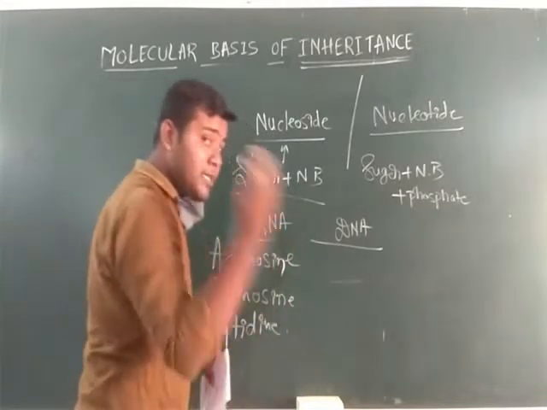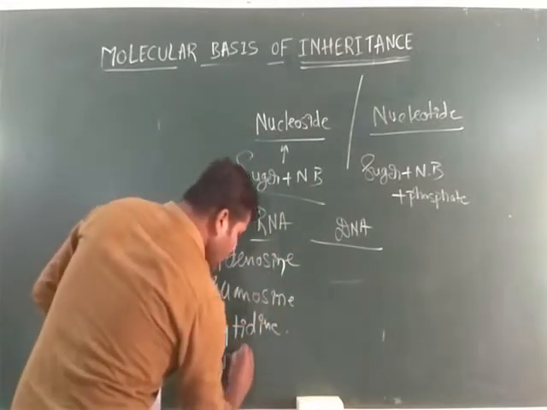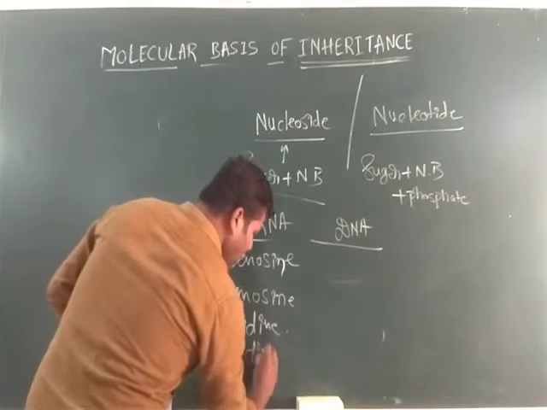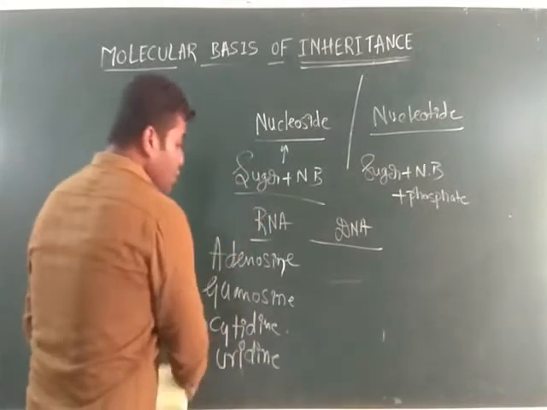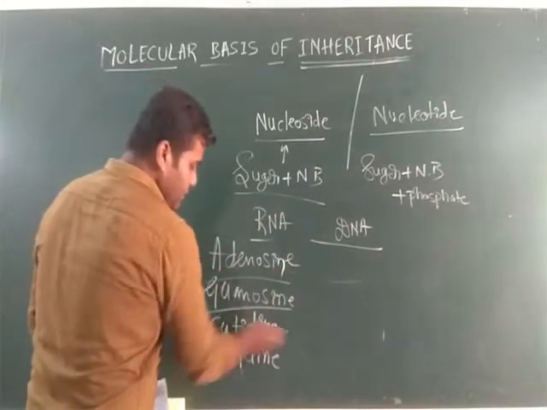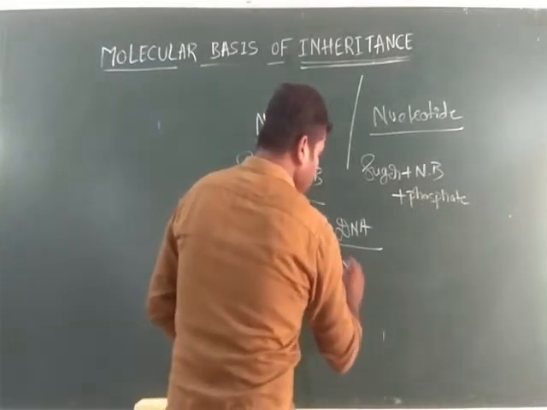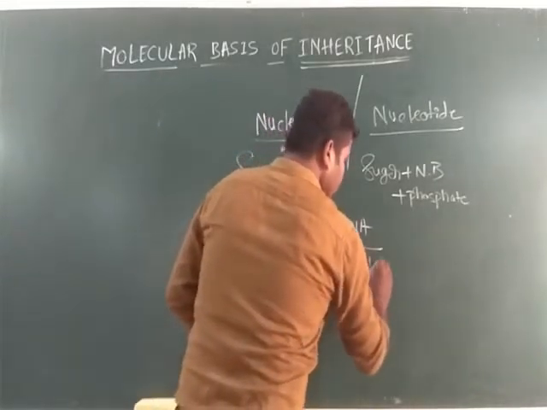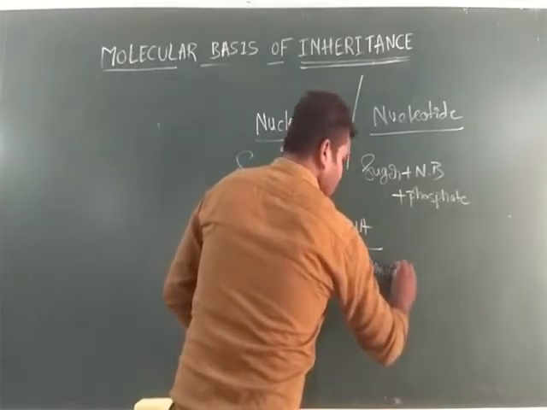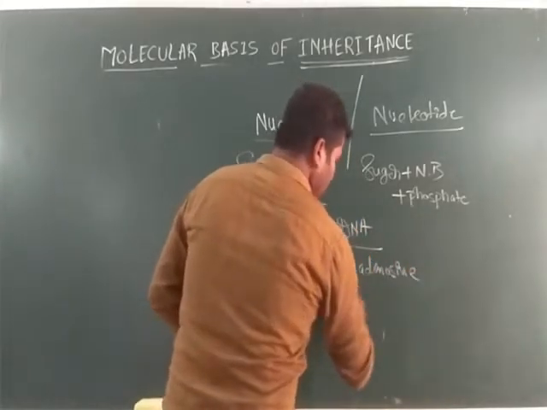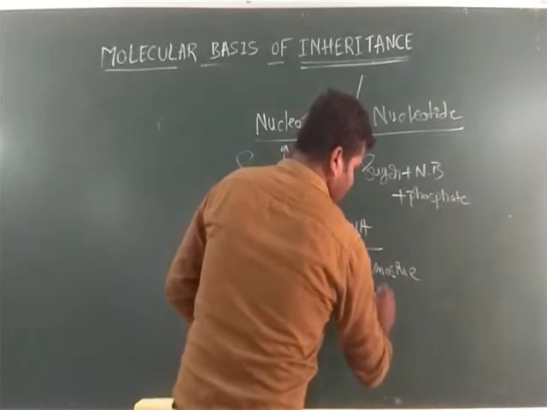Here thymine is replaced by uracil, so uridine. These are all nucleosides of RNA. When it comes to DNA, deoxyadenosine. Same thing, deoxyguanosine.